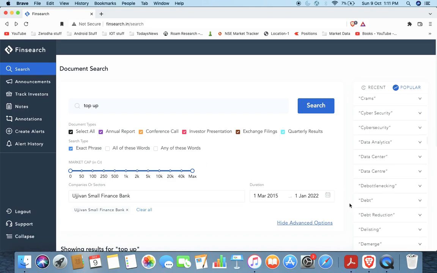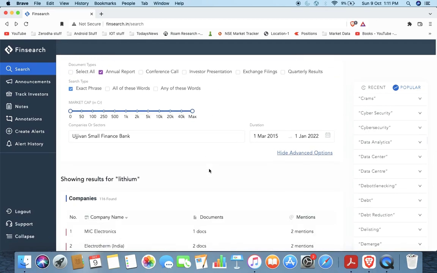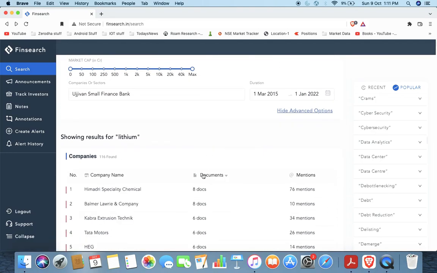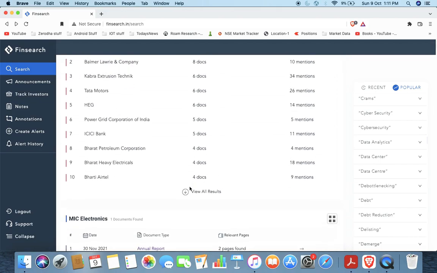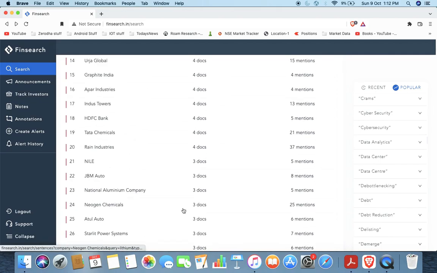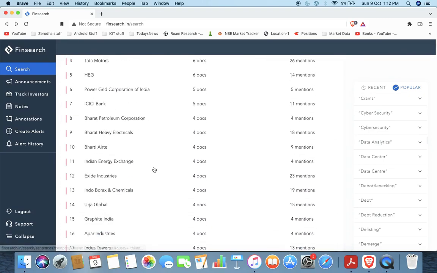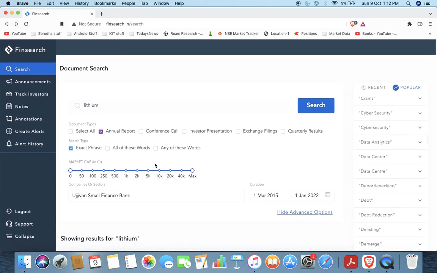Somebody may be interested in what all companies are doing in lithium-ion battery stuff. So clear it all, and let's say, are companies talking about it in their annual reports, if they are really interested in this? So here it is, and you can select a lot of companies: Bharti Airtel, interesting, JBM Auto, Atul Auto, and you can go look into what they are doing.